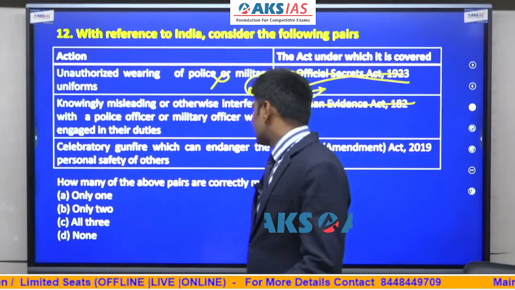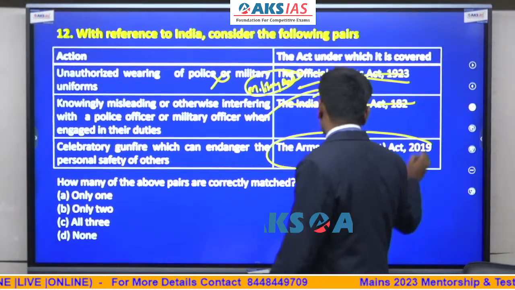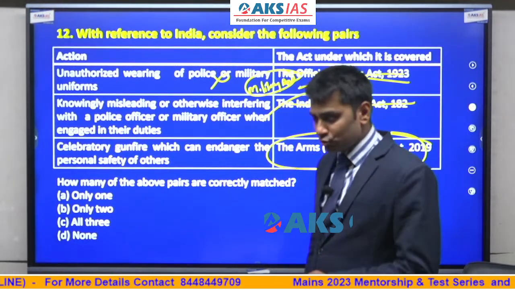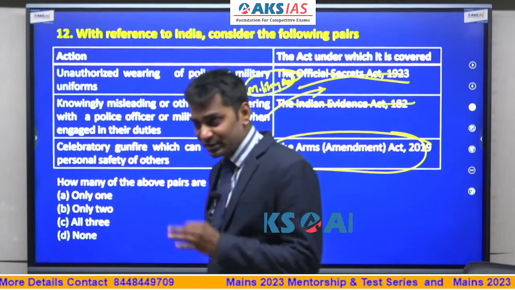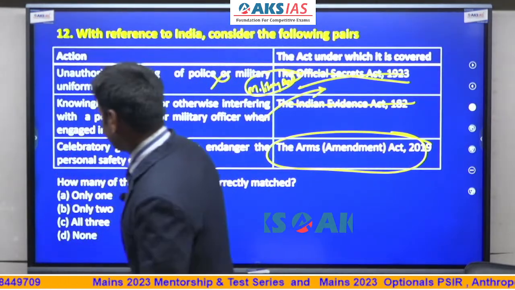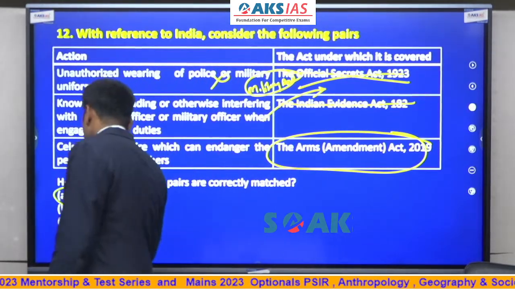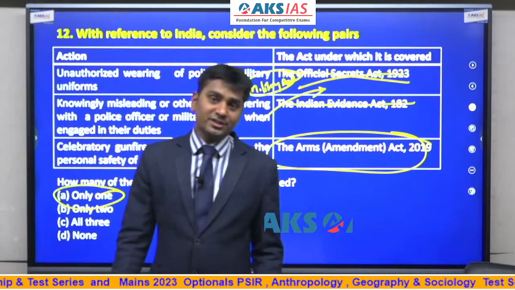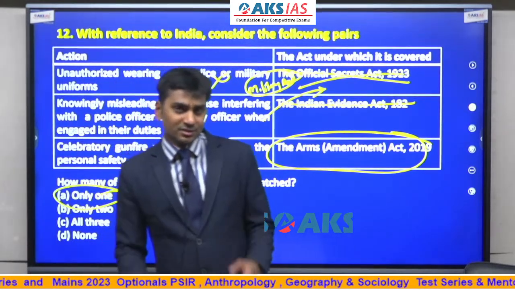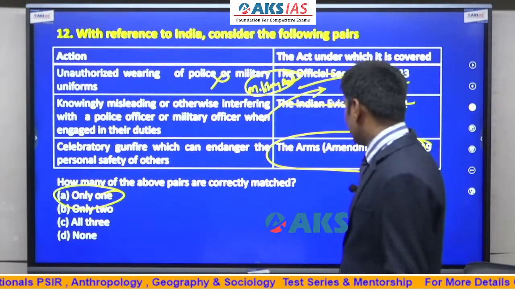Celebratory gunfire which can endanger the personal safety of others. This is the Arms Amendment Act 2019. Why? This was in the news in 2019. As a result, the question was expected in the last 2 years, but they asked after 2 years of framing the question. Hence, the answer is only one statement is correct. So what is the nature of the question? The nature of the question is very difficult. We cannot answer these types of questions in the examination hall with the mindset and preparation that we have.